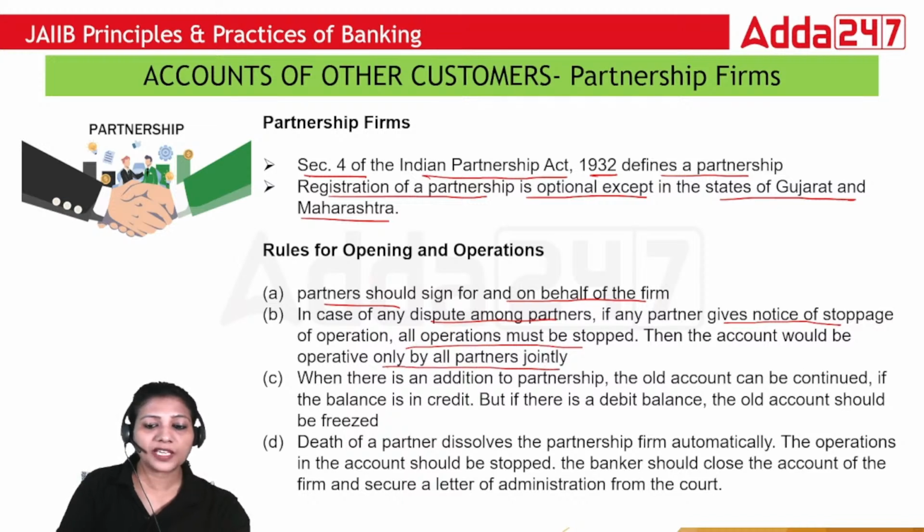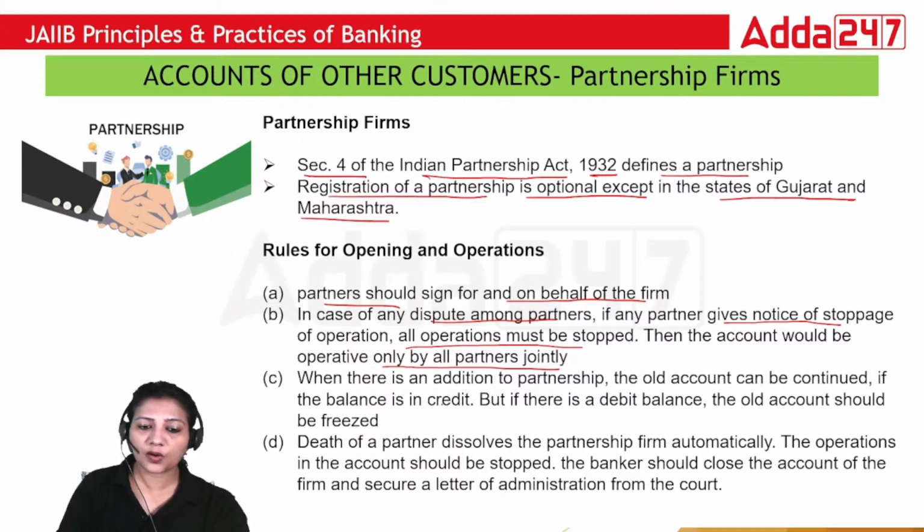If any partner asks for stoppage, you need a stoppage request from only one partner and you have to stop the operations. But you have to restart the operations only when all the partners sign and request the bank to make it operative.